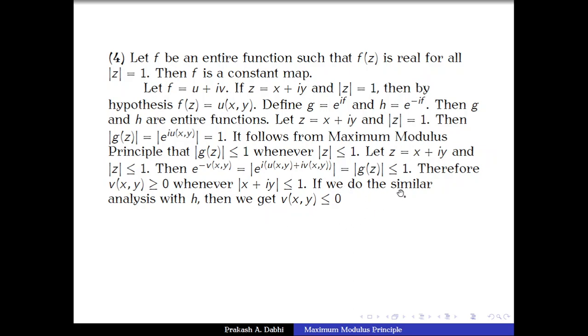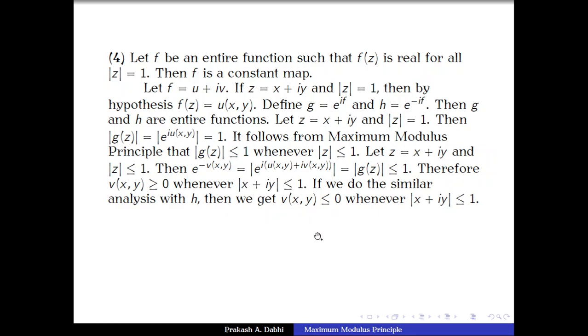Now if we do the similar analysis to the function h, then we are going to get v(x,y) less than or equal to 0 for every z equal to x plus iy satisfying mod of x plus iy less than or equal to 1. So here we have shown that v(x,y) is greater than or equal to 0 for every x plus iy which has modulus less than or equal to 1, and here we have shown that v(x,y) is less than or equal to 0 for all such x plus iy.